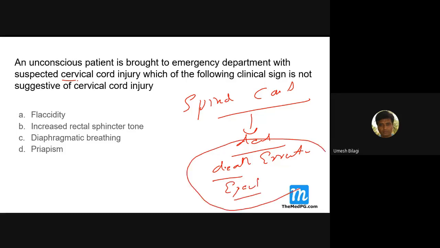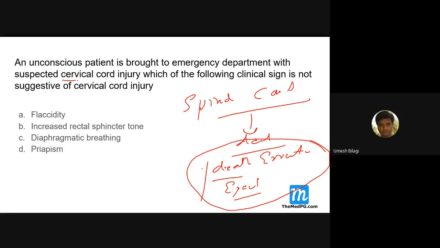You should know this, as it has medico-legal importance. If somebody is dead soon after, maybe by hanging, and you are suspecting whether the person was killed and then hanged or ended up with a spinal cord injury by hanging, then the erection can be checked.